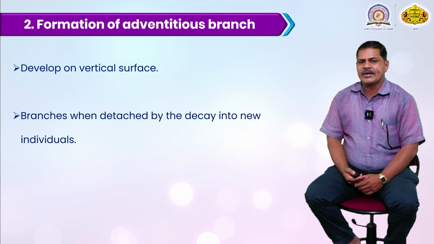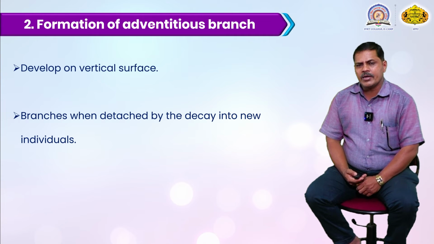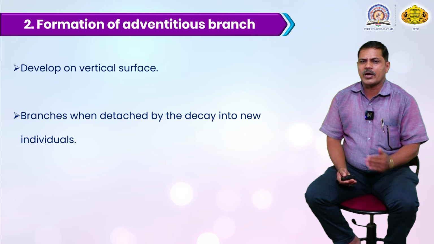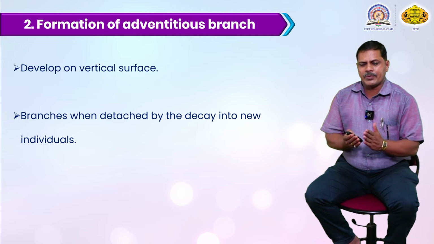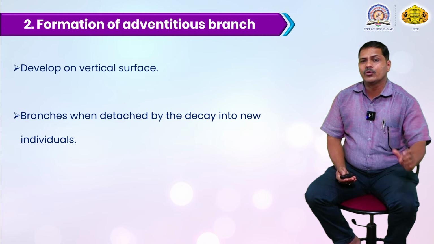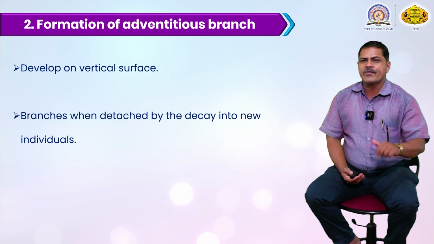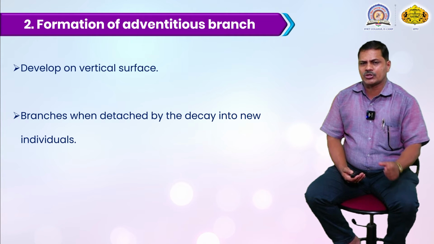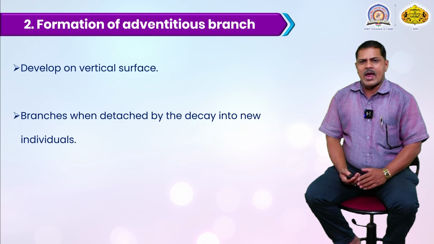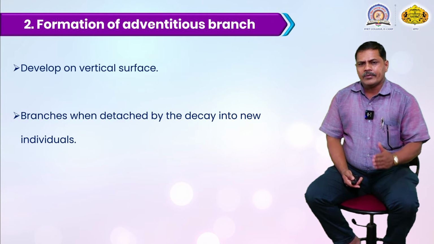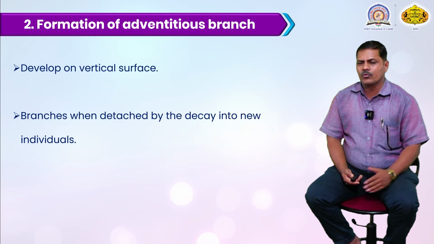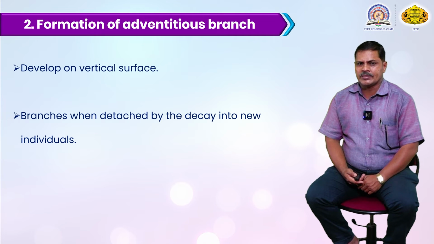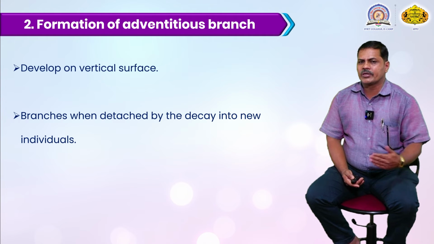When these branches detach by the decay of a few individual cells, certain cells in between the apical notch separate, and the separated branch can grow. This is called the adventitious branch, an adventitious root-like structure. These branches separate out, and at favorable conditions, meaning moisture and water are essential, they start germination by the adventitious branch also. This is another type of reproduction.